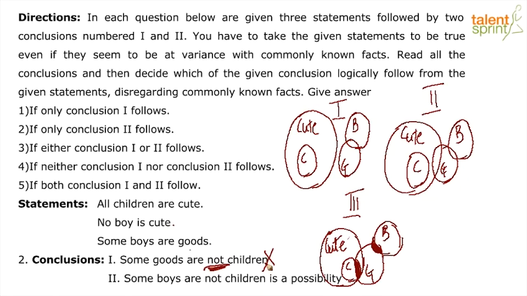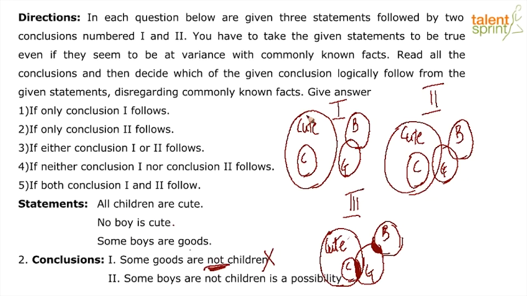Now let me go on to conclusion 2. Vivek, especially for you. Okay, now read conclusion 2. Some boys are not children is a possibility. Now, we know if you read, no boy is cute, all children are cute.